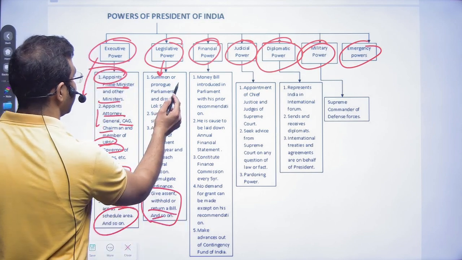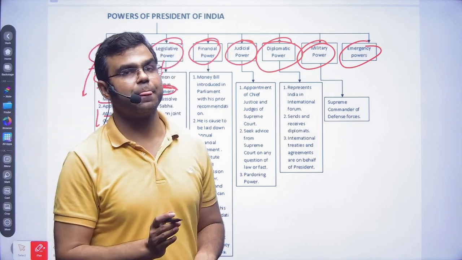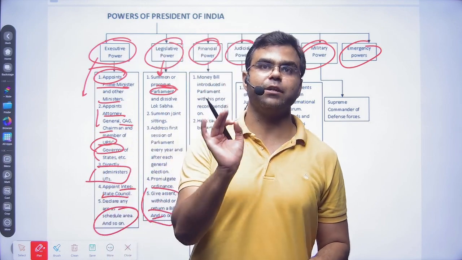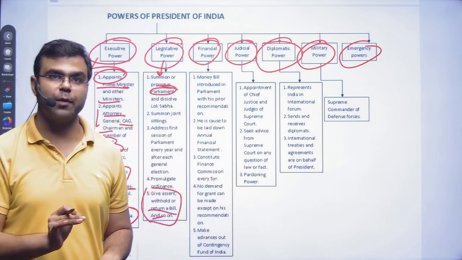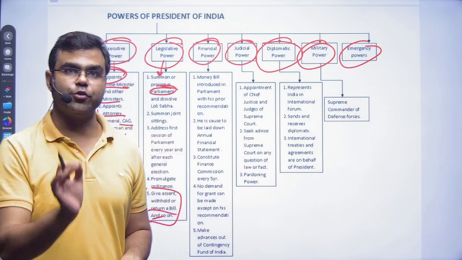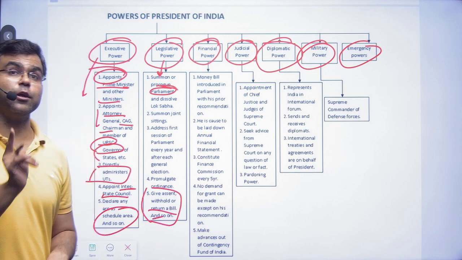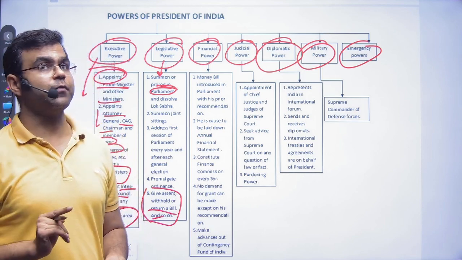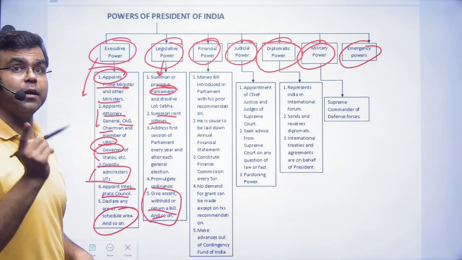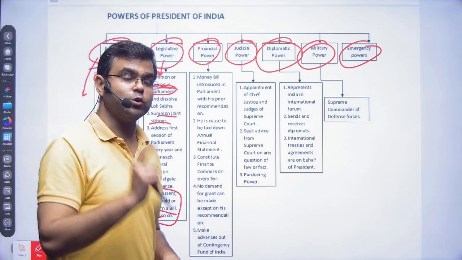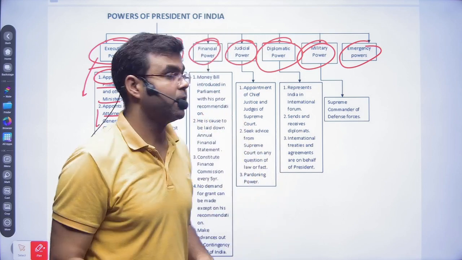Apart from this, the sessions of the parliament, dissolution of parliament, all those things are done by the president only. He decides when we are going to call the session of parliament, okay, and when we are going to dissolve it, it is done by the president, not by the Lok Sabha speaker or chairman of Rajya Sabha. Summoning of joint sittings is also done by the president only. Only the president has the power to decide that on that day we will be conducting a joint sitting of Rajya Sabha and Lok Sabha.